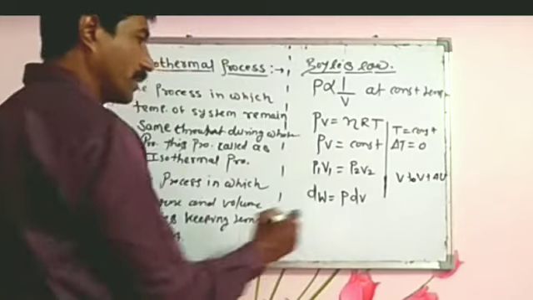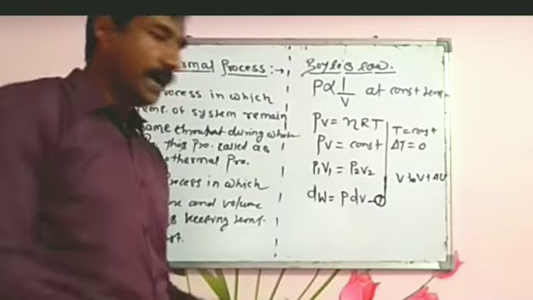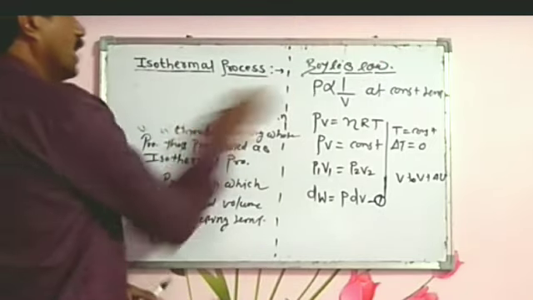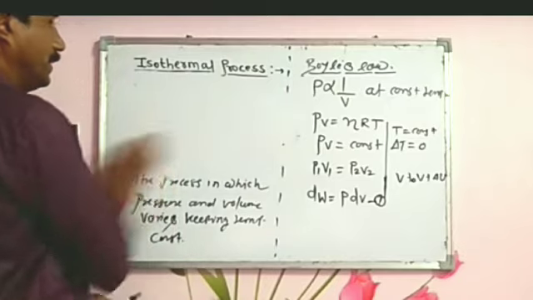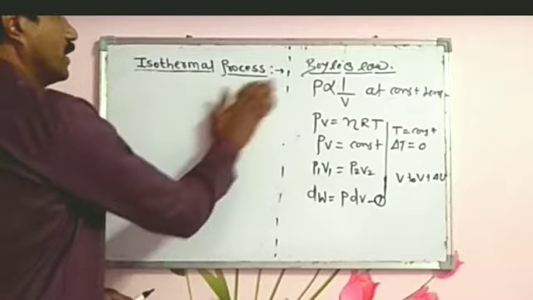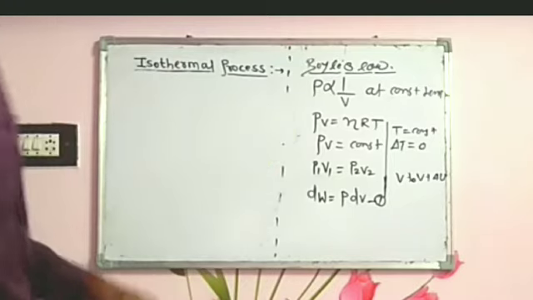To find the total work done from this equation, our first equation, you know, students, that the total work done is obtained by integrating the above equation.